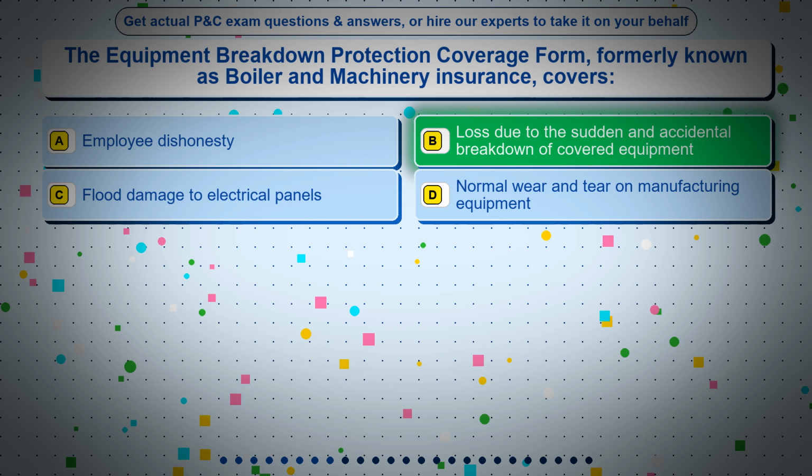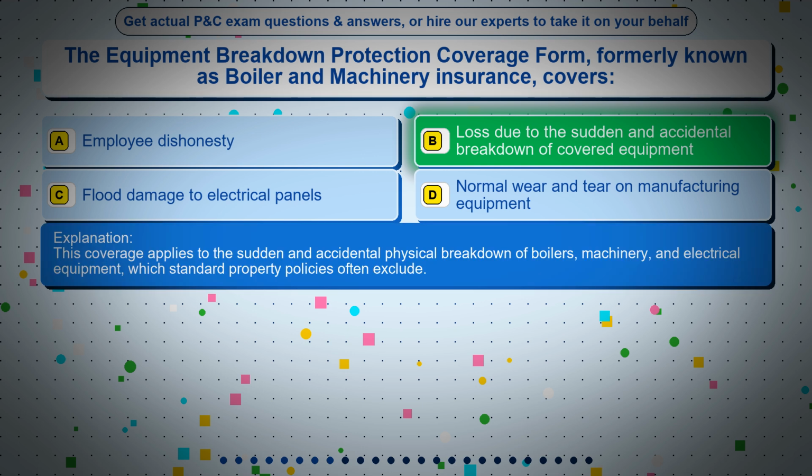The correct answer is option B, loss due to the sudden and accidental breakdown of covered equipment. This coverage applies to the sudden and accidental physical breakdown of boilers, machinery, and electrical equipment, which standard property policies often exclude.